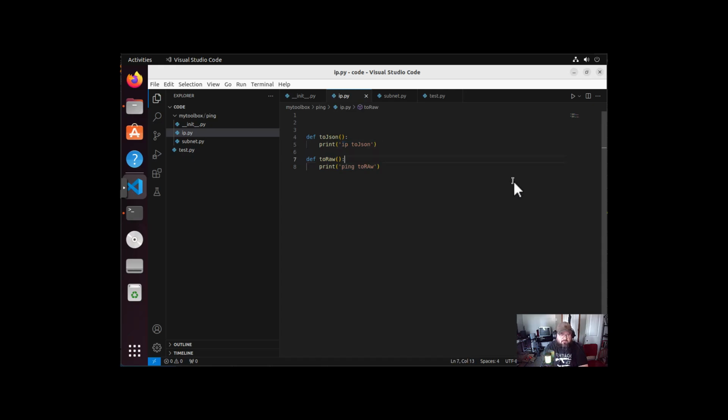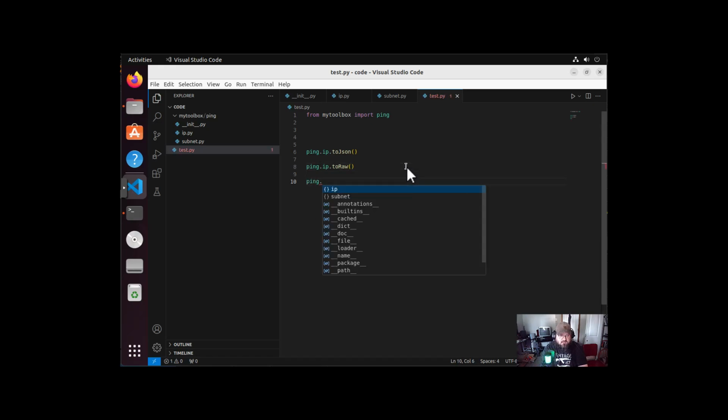And here we go, IP to JSON, and then IP to raw, and just to make sure what we're doing, you know, the awesome mountain that we are drawing, that it's actually going to work. So let's do ping. What are we pinging next? Let's do subnet, right? So subnet to JSON, and then let's do ping subnet to raw.